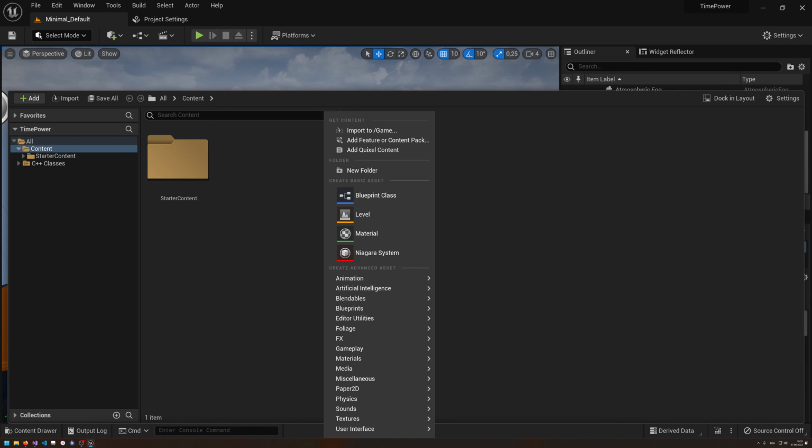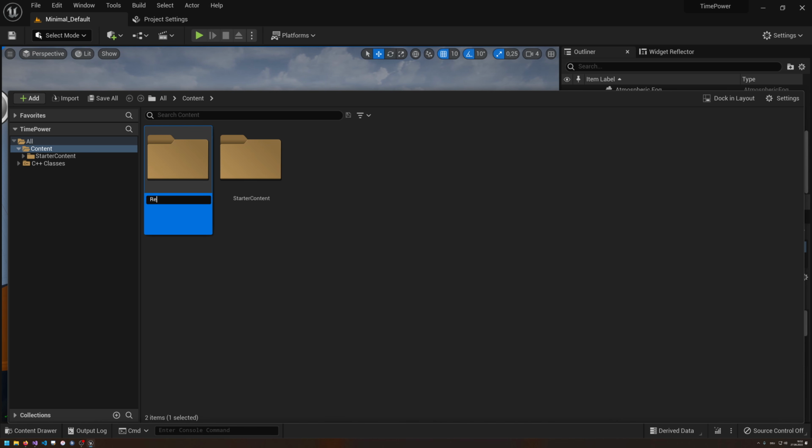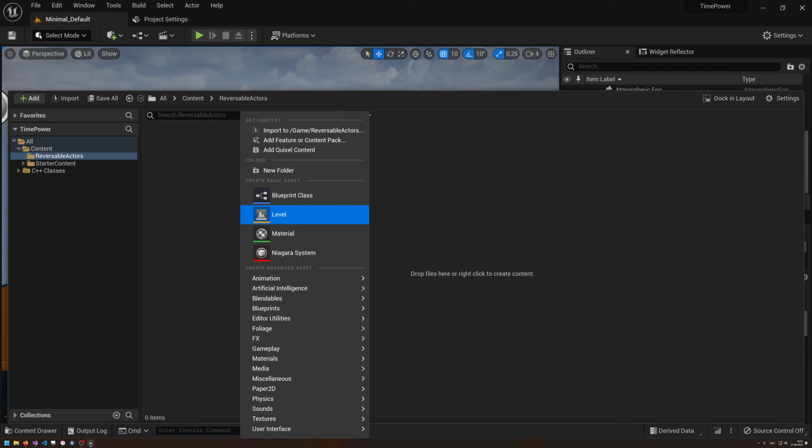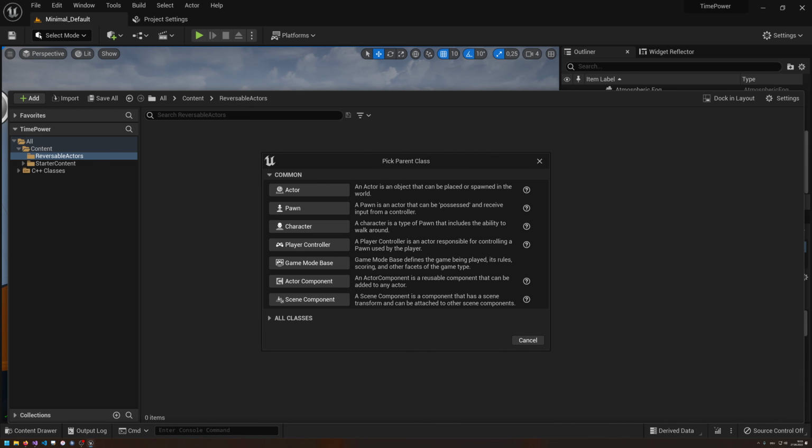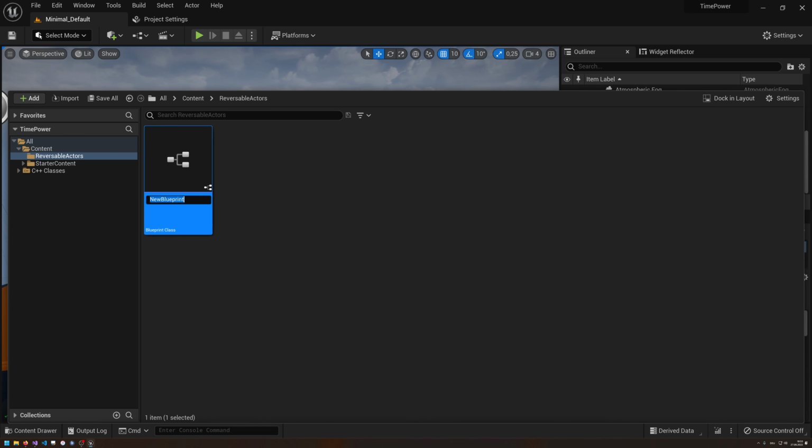So let's create a new folder here, my blueprints, and let's create this reversible actors folder, something like that. Okay, no, this is not the naming scheme of Unreal Engine, that is the naming scheme of Unreal Engine. Reversible actors, and let's now create an actor here. Oh, they fixed that, that is nice. Did they watch my videos?